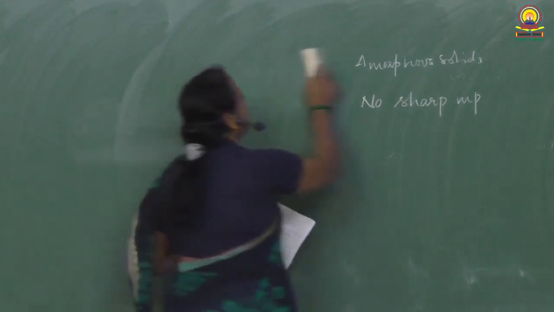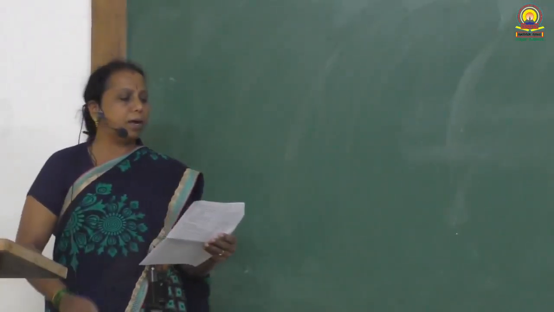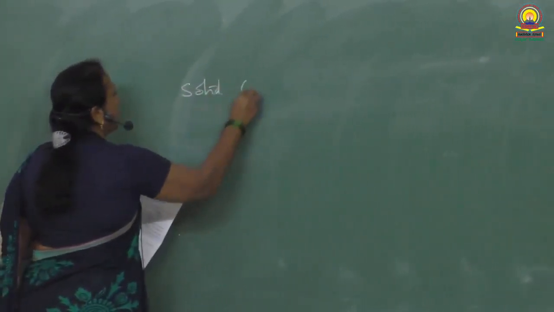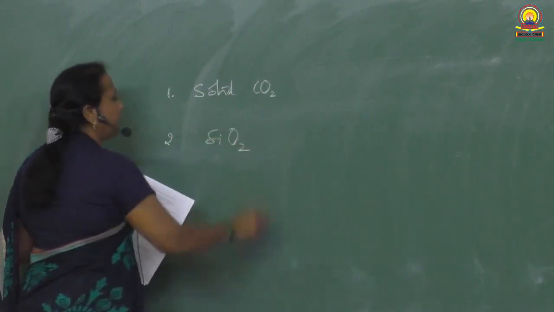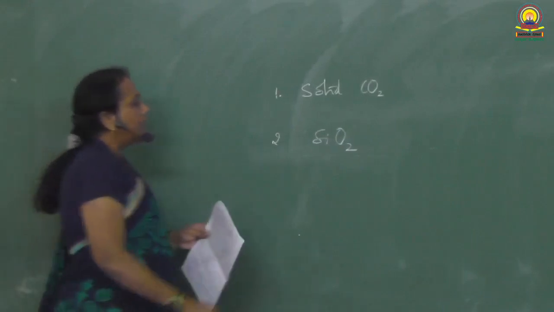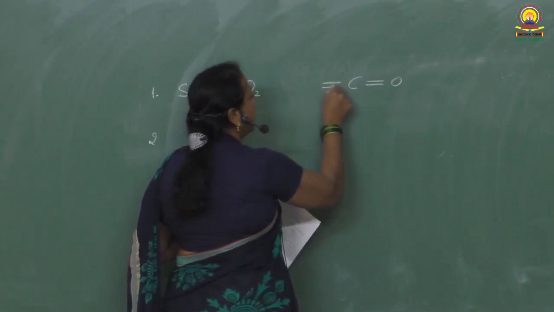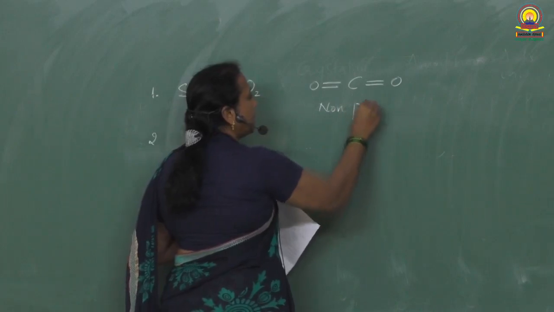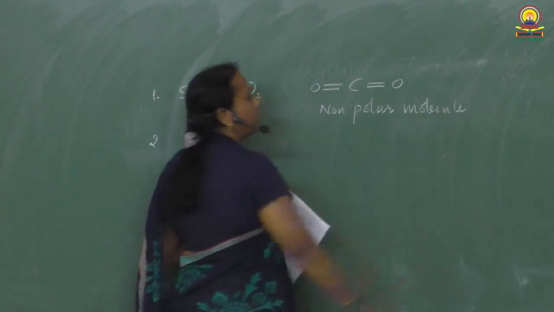Coming to question 2 of 2 mark questions, it is, what type of attractive forces exist between constituent particles in solid carbon dioxide, first one, and second one is silicon dioxide, SiO2. Solid carbon dioxide, as you all know, you have studied in first PUC chemical bonding, carbon dioxide is a non-polar molecule.